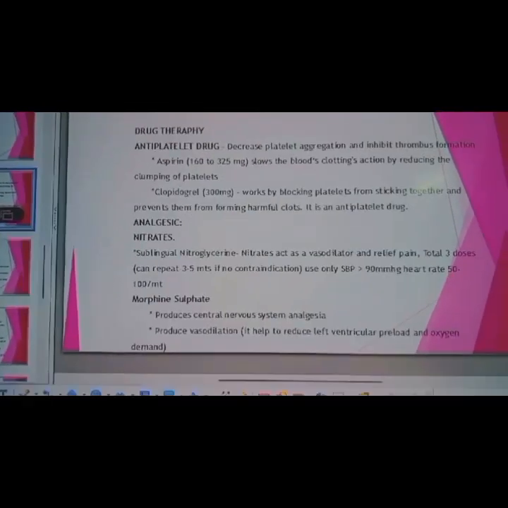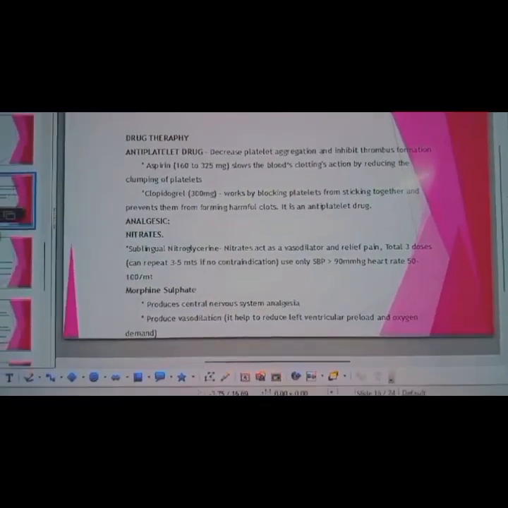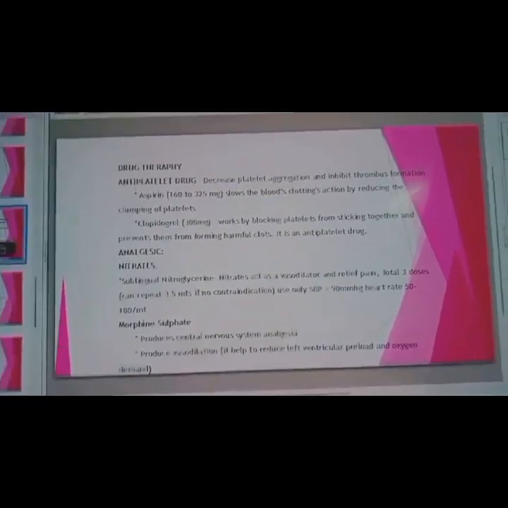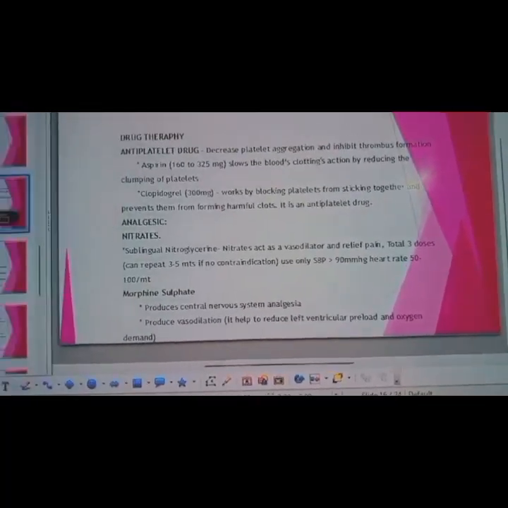Next, the management. Medical management includes drug therapy, surgical management, general management and lifestyle changes. Drug therapy: antiplatelet drugs decrease platelet aggregation and inhibit thrombus formation.